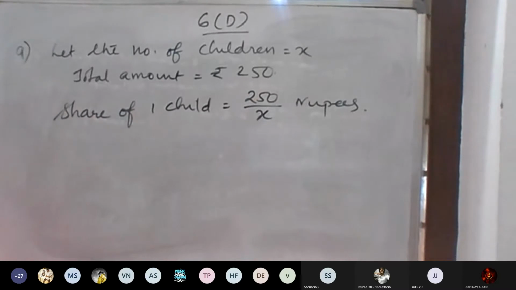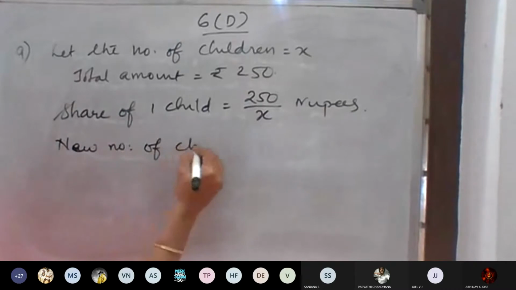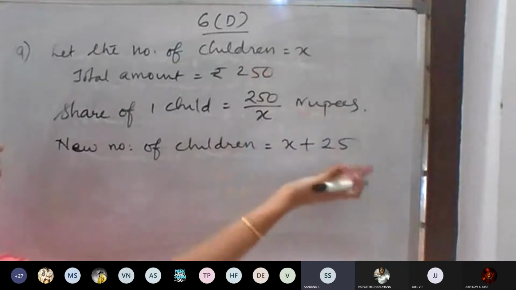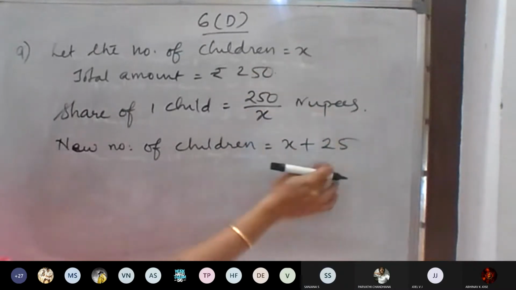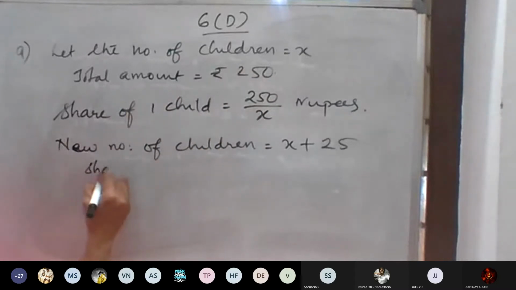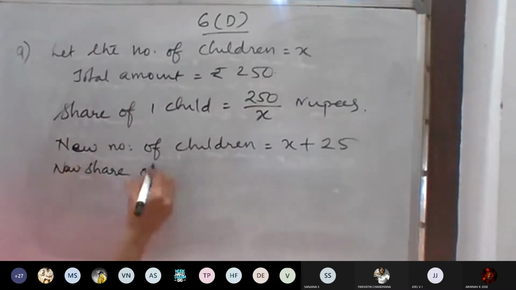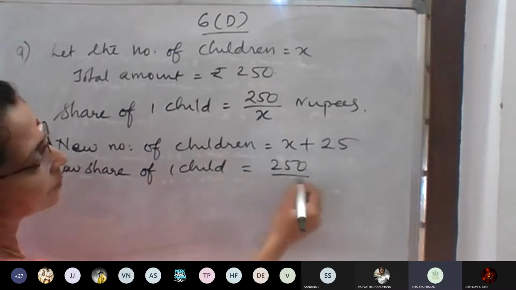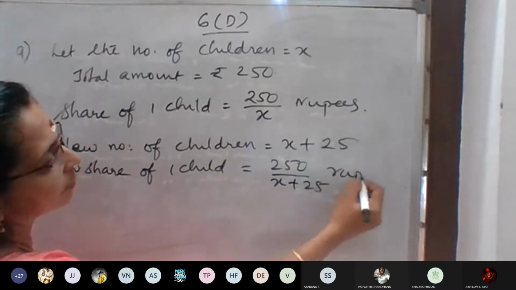If 25 children were added to the total of x children, what will be the new number of children? x plus 25. The total amount remains the same, so the total amount is 250 itself. So the new share of one child will be 250 by x plus 25, that is, 250 divided by x plus 25 rupees.